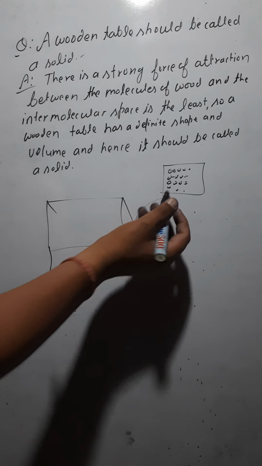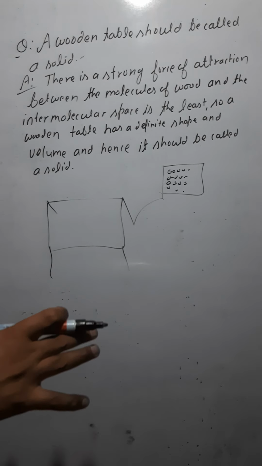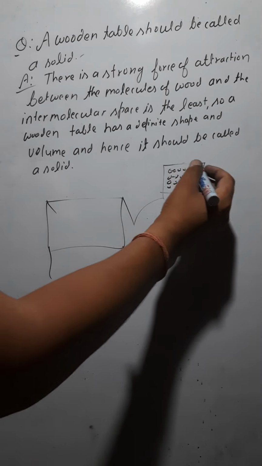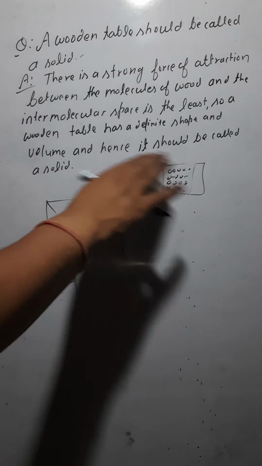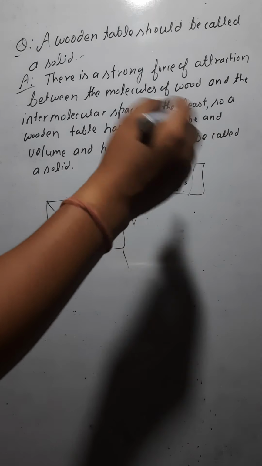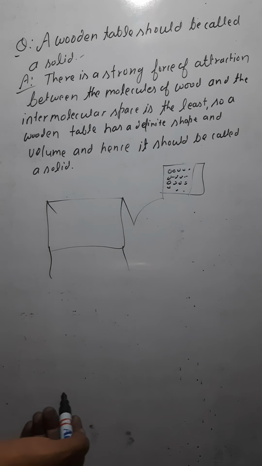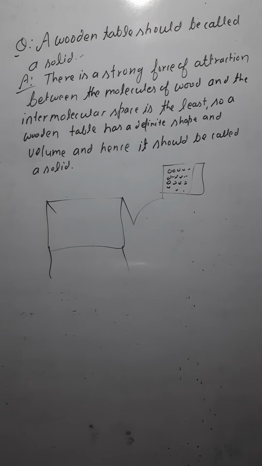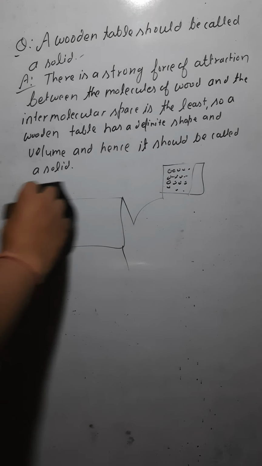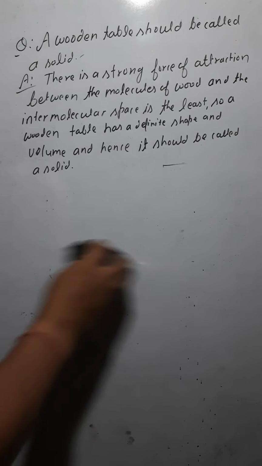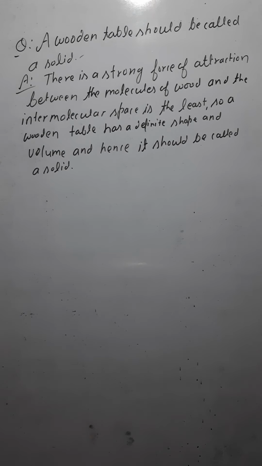The distance between the particles remains the same, so the table cannot change its shape, and it has a definite volume and cannot change its volume. Hence we call this wooden table a solid. These are the reasons, which I have written here. Just note them down.